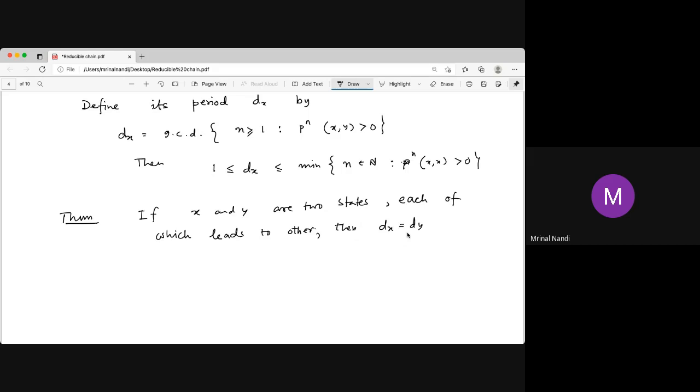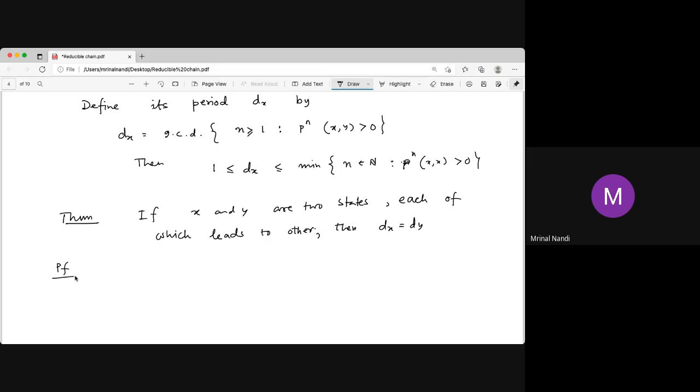It's not true if only x leads to y. Maybe y is an absorbing set and x is not an absorbing set. And maybe if it does not come back, then we say that the period is infinite. Maybe the period does not exist. Maybe the period is 5 or whatever, but the period of the absorbing set is 1. So x leads to y, y is the absorbing set, so then it is not true. But if x leads to y and y leads to x, the idea is that the period is the same.